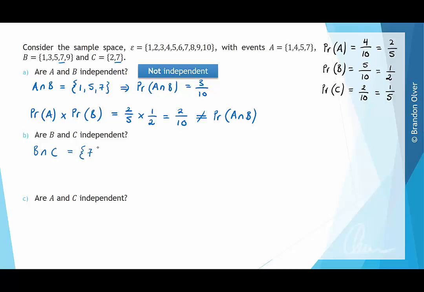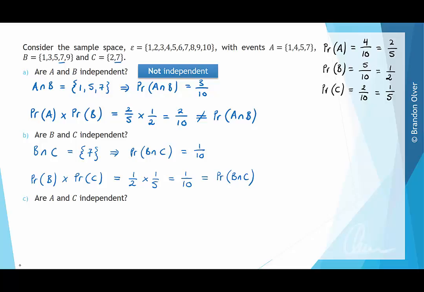So there is only one element there, which means that the probability of B intersecting C is equal to 1 out of 10. Next, we're going to look at the probability of B times the probability of C. And previously we found the probability of B to be a half, and we multiply that by the probability of C, which we found to be a fifth, which equals 1 over 10, which does in fact equal what we found before, which is the probability of B intersecting C. Therefore, we can conclude that these two events are independent.